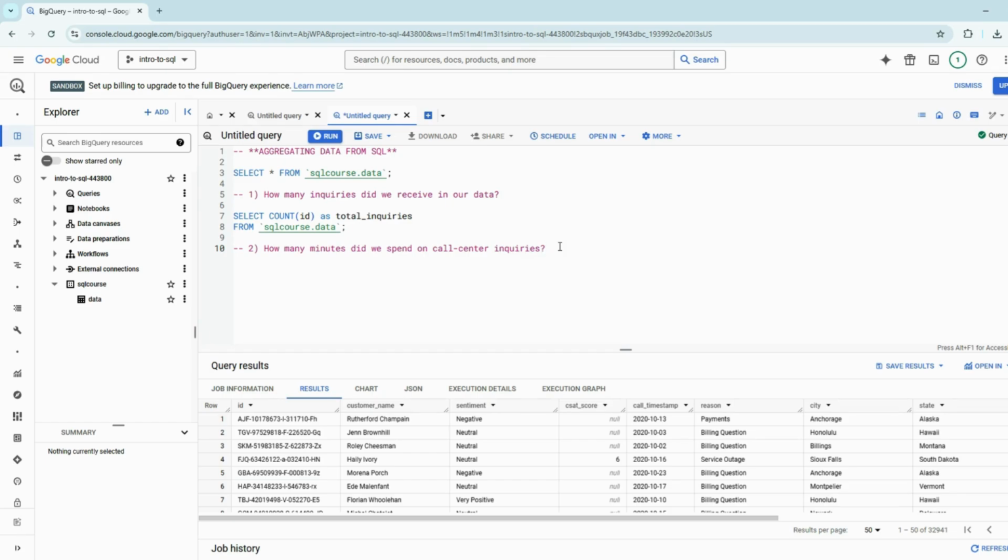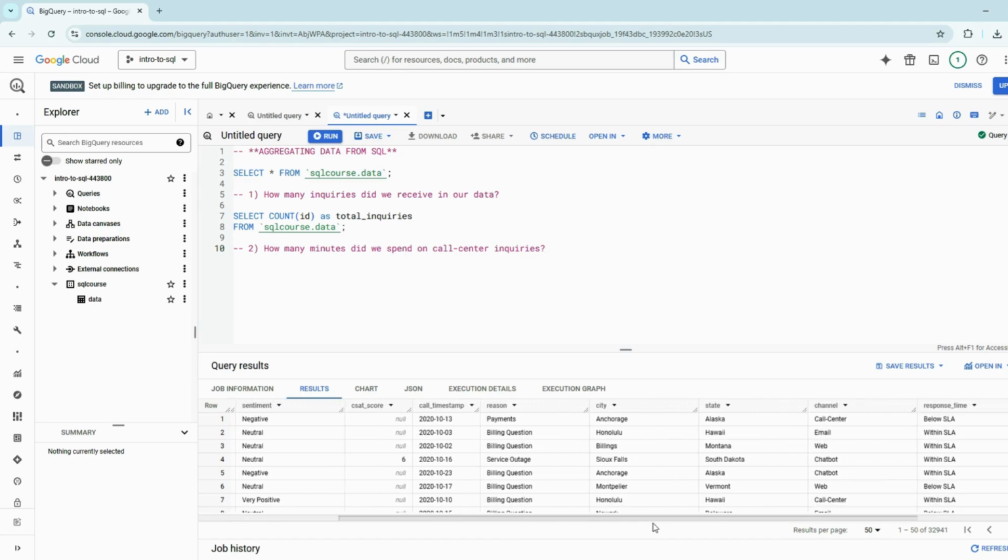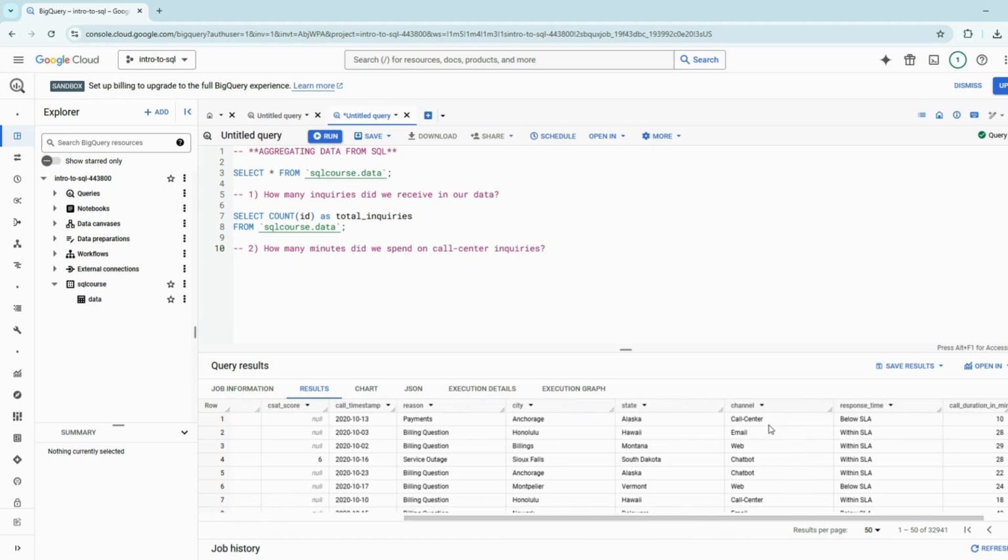So this one we're getting a little more specific here, because like I said, this is a call center, but we have multiple different types of calls that could come in. If we look over here to the right in the channel column, we have call center, email, and web. So we only want to look at call center.